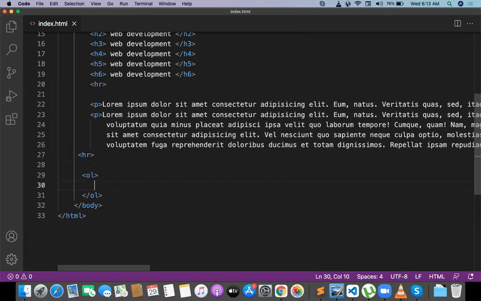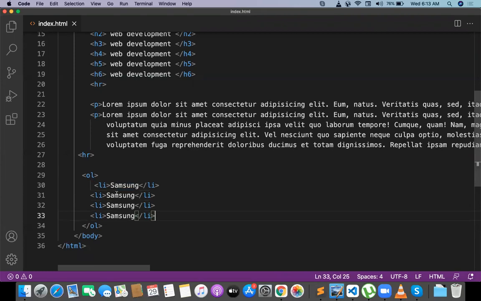This is the ordered list. The ordered list has list items. For example, I'm going to write something like Samsung as the first one. This is Samsung. Let me copy this and paste it, paste it, paste it. This is Samsung, this is Apple, this is Microsoft, and this is Oracle, whatever it is. I'm writing something like company names, and just check out the output.